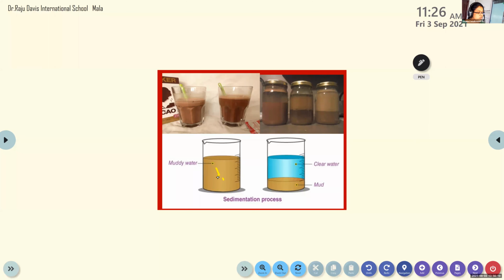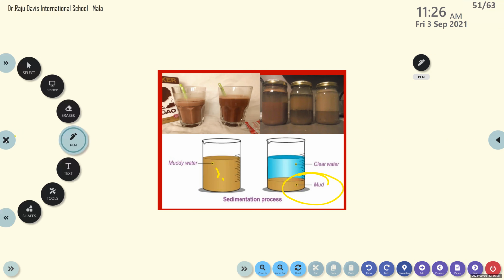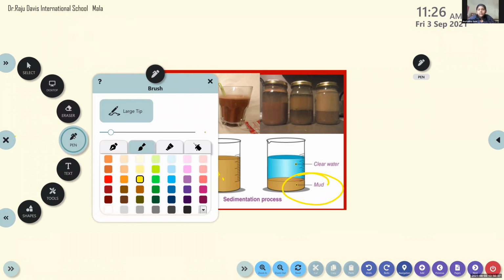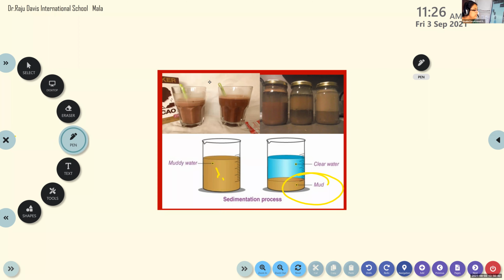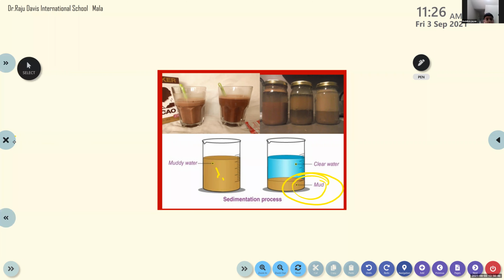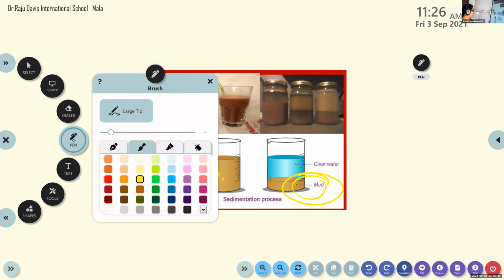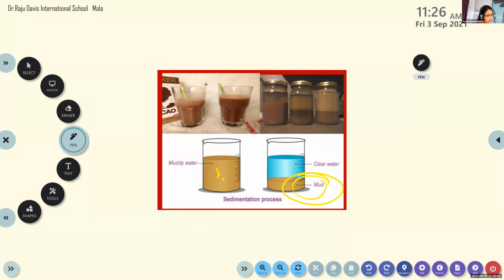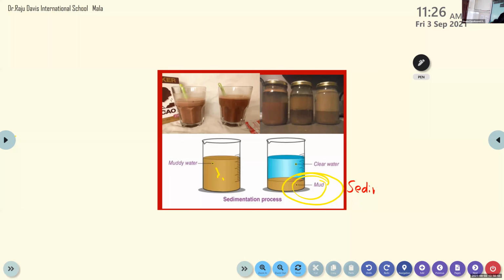Sri Shankar, what do you call this mud? What do you call this settling down of heavier substance? One chemical word we use. Ma'am, sedimentation process. No, that is the process. I am asking for the single name for the settling down of any substance. Sediment. Yes, sediment. So after the sedimentation process, the substance which has settled down we call a sediment. It's a chemical word, sediment.